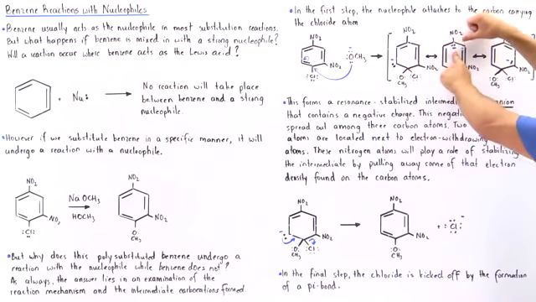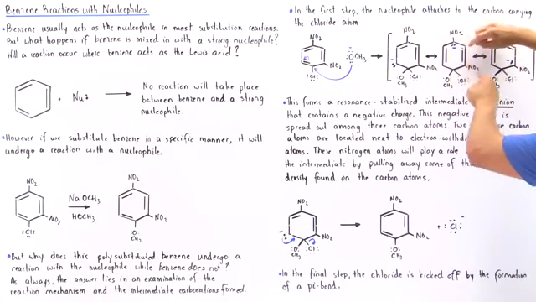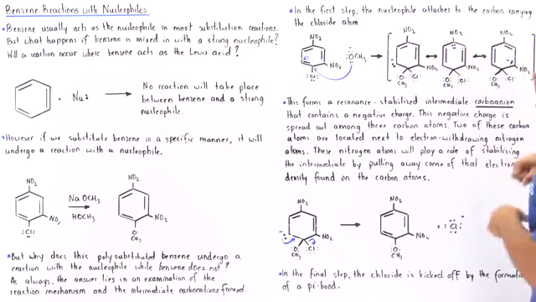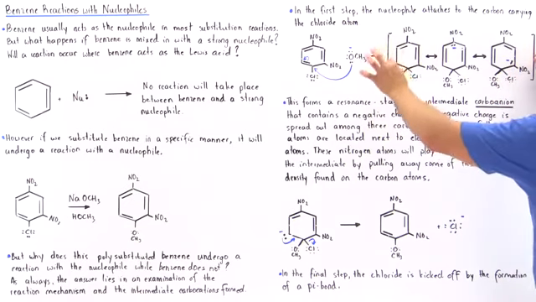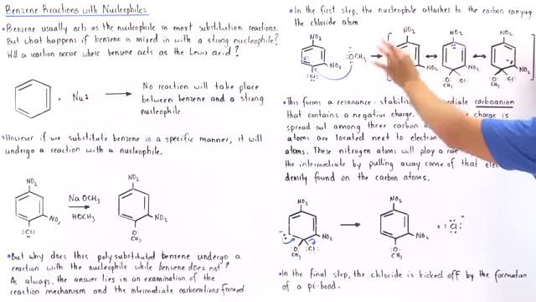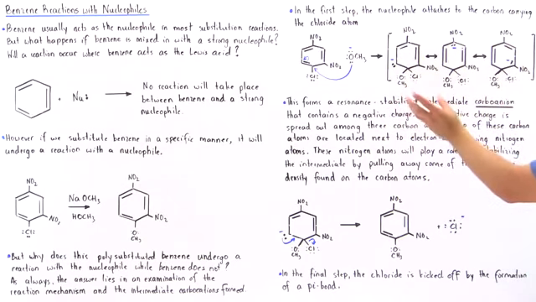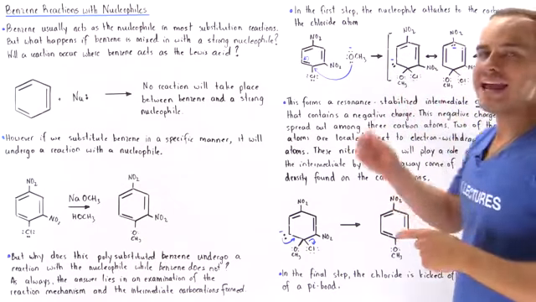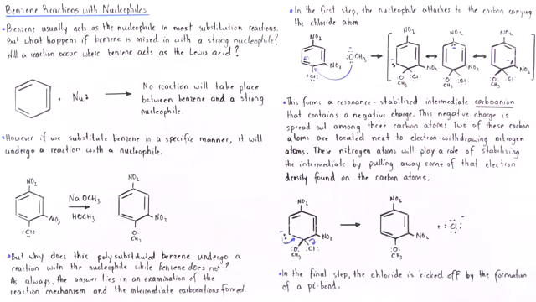And if these electrons decide to form a pi bond here, then this pi bond will be kicked off and those two electrons will be placed onto this carbon, placing that negative charge onto this third carbon. So the negative charge resonates between these 3 positions. And notice that in this particular case, we form a carbanion. Our carbons have a negative charge.